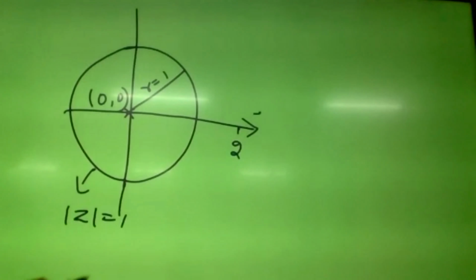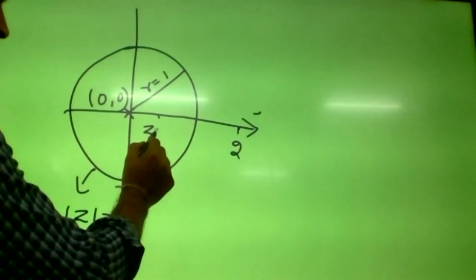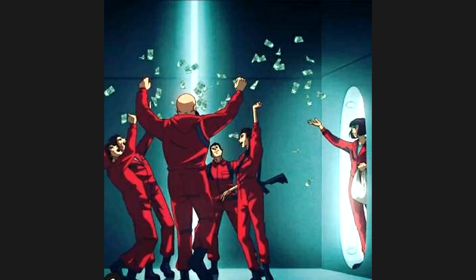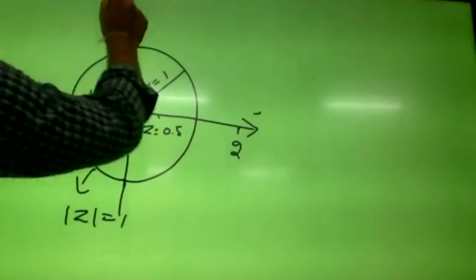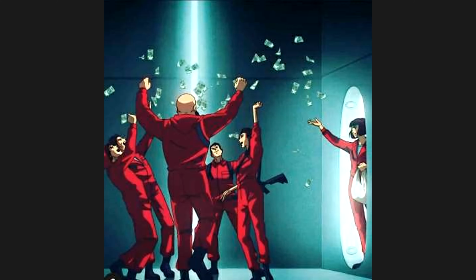And if they give z equals 0.5, that will lie here. They may give z equals 2i, so then it will come here. 2i means you have to take it on the y coordinate.